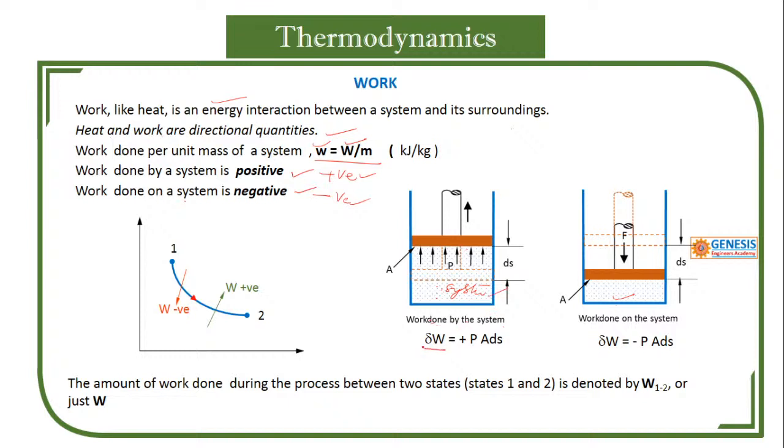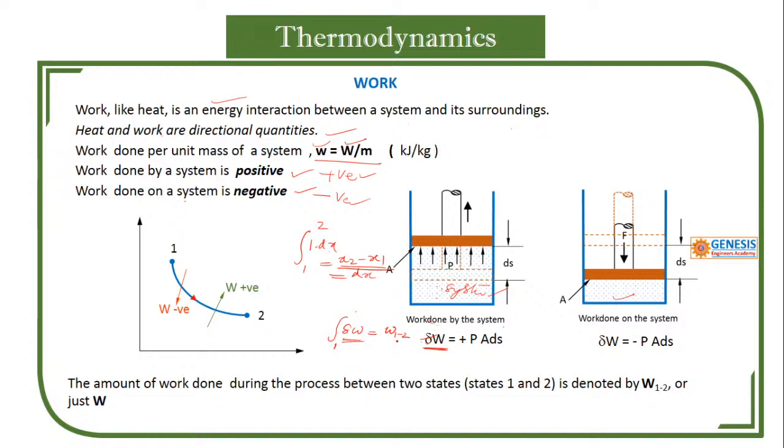Okay, so for the small infinitesimal, I have used small w. Why? Because this delta shows that it is an inexact differential. That means if you integrate this, suppose delta w is equal to w12, but in your integration you might have observed integral of 1 dx from 1 to 2 is equal to x2 minus x1. Then I can write like this, dx. So that is not the case here, delta. So these are point functions, but work is a path function.